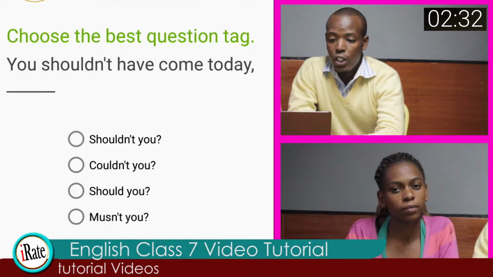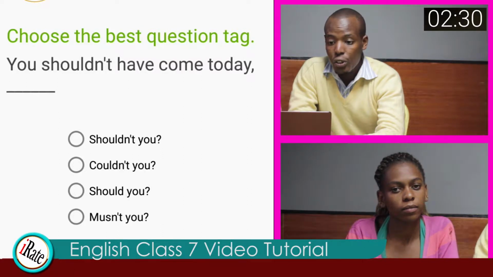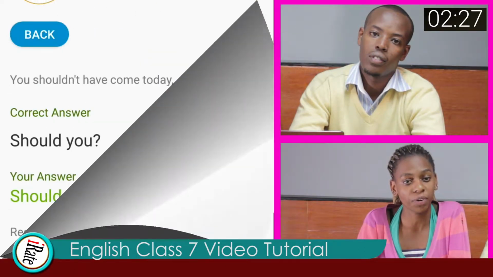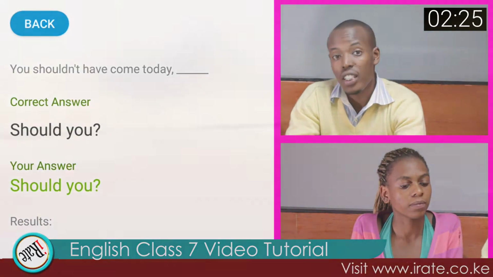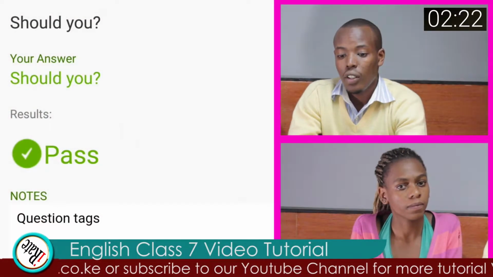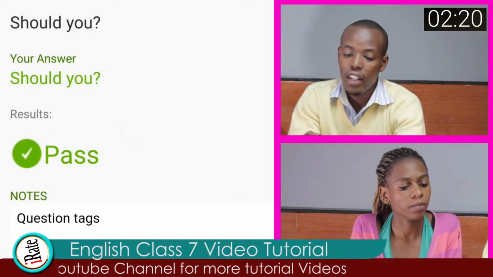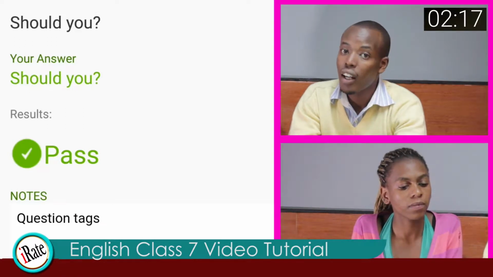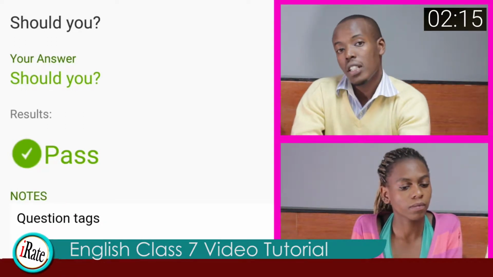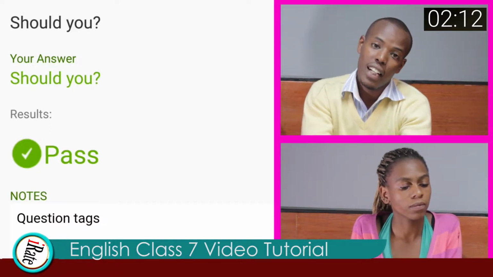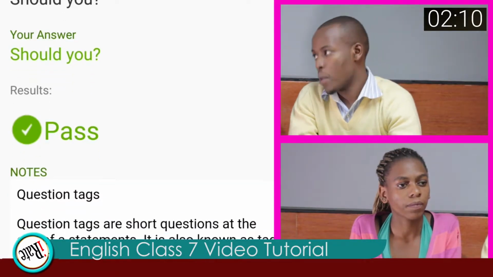Question 4. Choose the best question tag. You shouldn't have come today. The answer to question 4 is should you. Should you is a question tag. Question tags are short questions at the end of a statement. We have two types of question tags, negative and positive. If a statement is positive, the question tag is negative. And if the statement is negative, the question tag becomes positive.